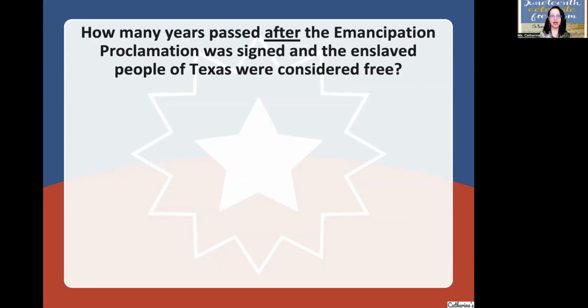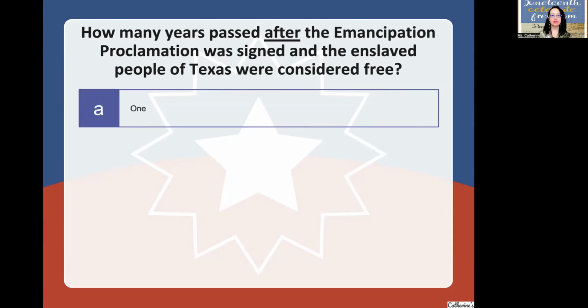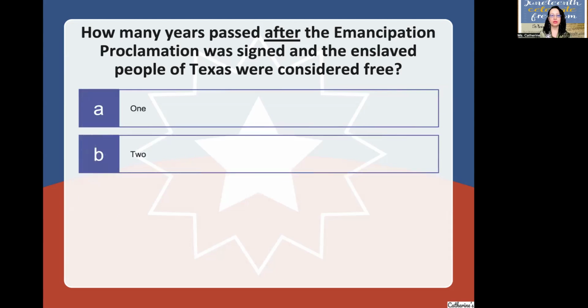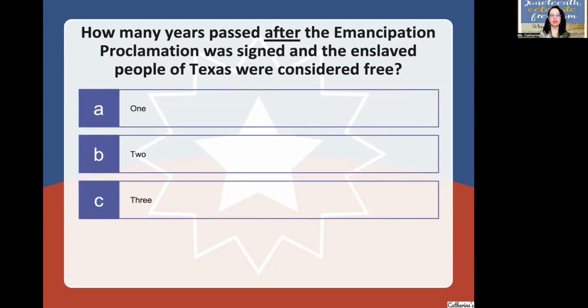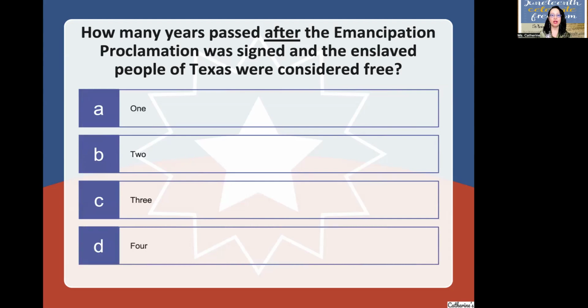How many years passed after the Emancipation Proclamation was signed and the enslaved people of Texas were considered free? 1, 2, 3, or 4? Again, how many years passed after the Emancipation Proclamation was signed and the enslaved people of Texas were considered free? That's right, 2.